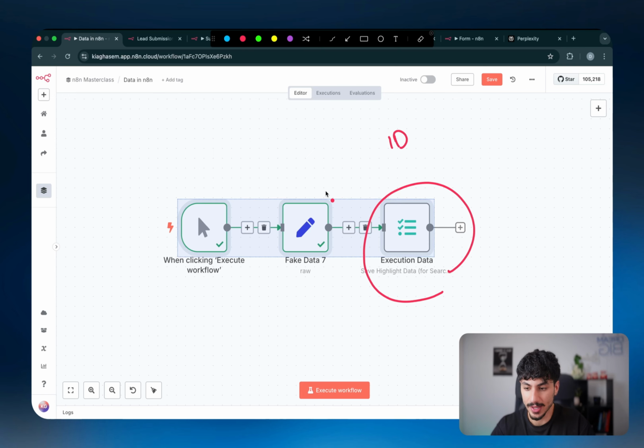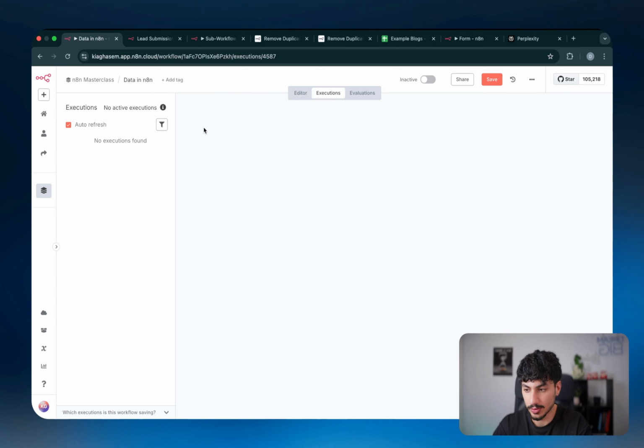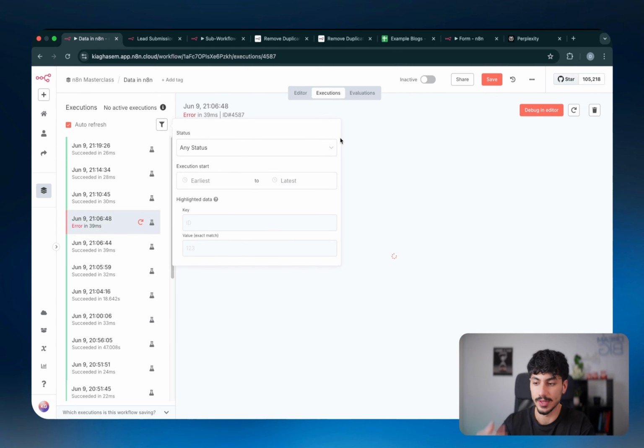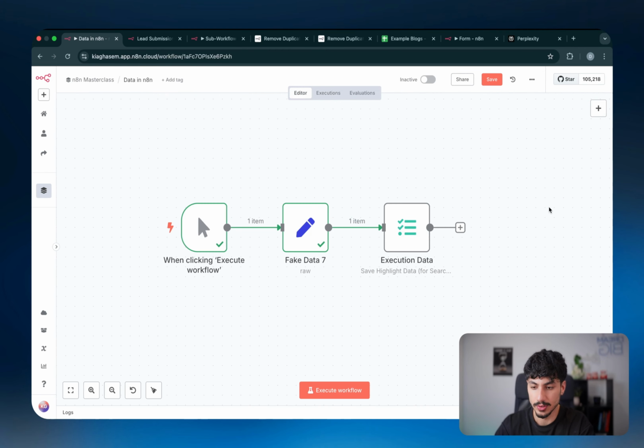So if you have some sort of ID in the previous nodes and you want that one to be stored alongside your execution so that later on when you want to look for the execution, you can just go to executions, you can filter it, and you can look for that specific metadata in this highlighted data field, and you can find it very easily. So it's good if you guys want to be able to search through a bunch of executions without having to go and click on them one by one.